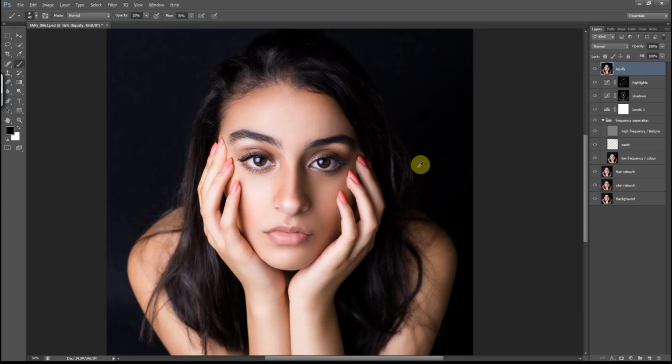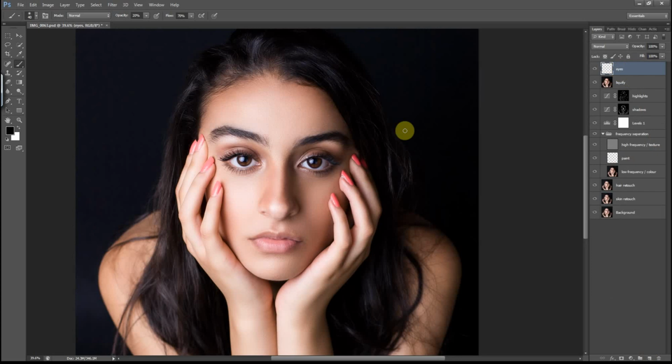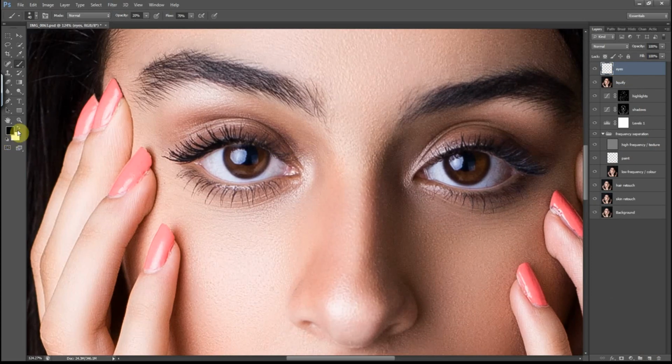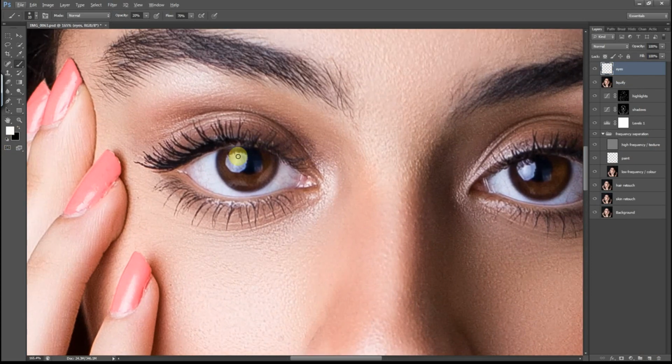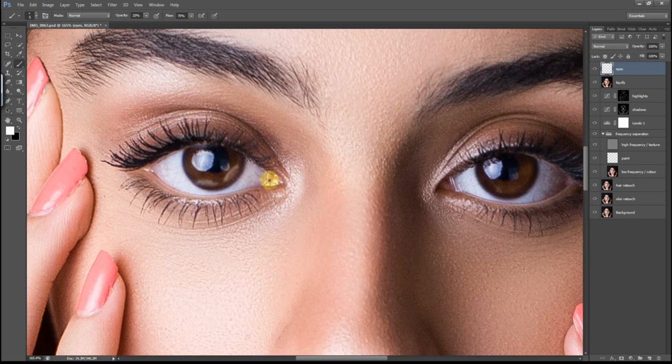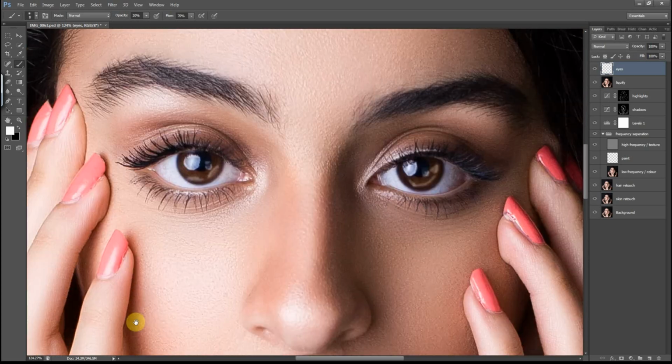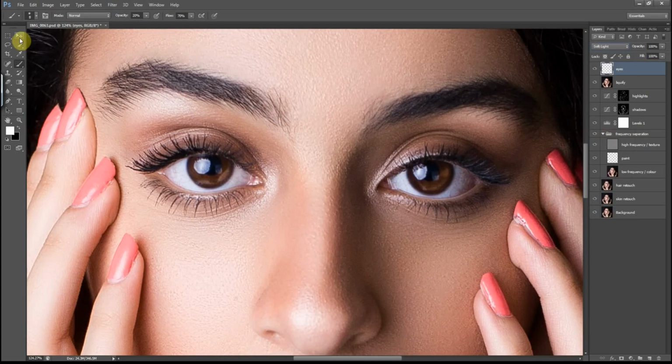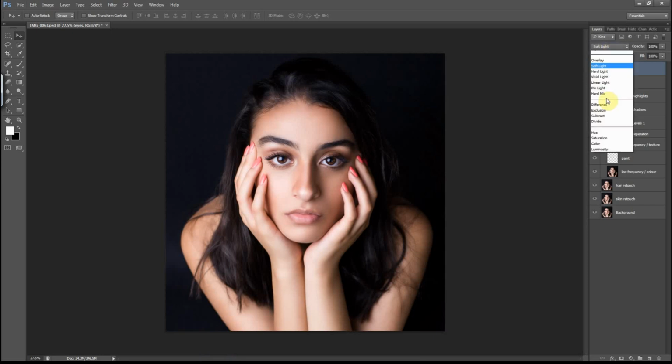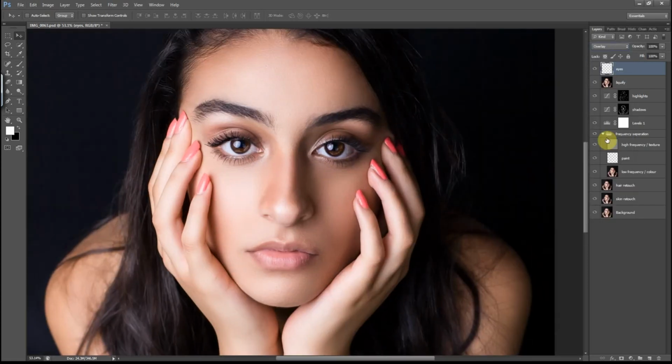Yep, I like that. I'll now create a new layer, rename it eyes, as I want to enhance her eyes now. So I'm going to choose a brush on white and I'm just going to work on the highlighted areas in her eyes. And since this is looking too exaggerated, I'm going to change the blending mode. And I'll go down to between soft light and overlay. Yes, overlay. I think I'll go back to soft light.